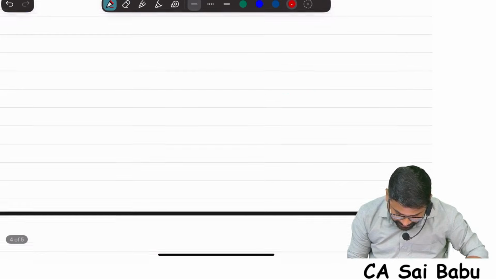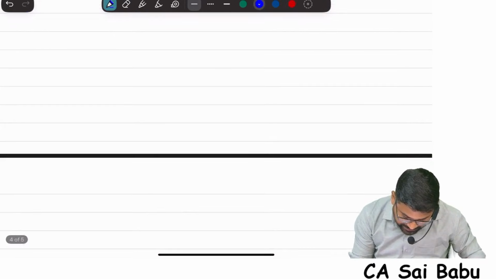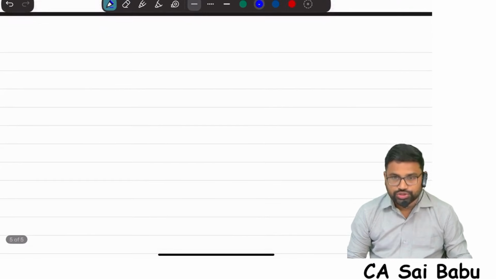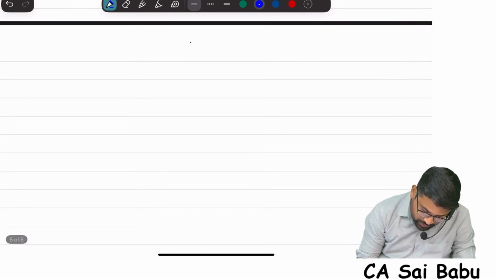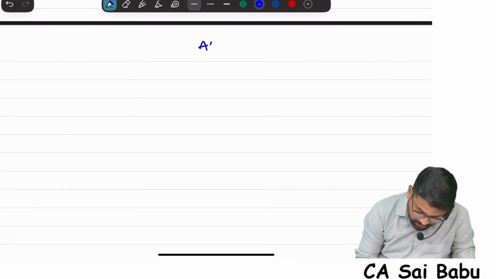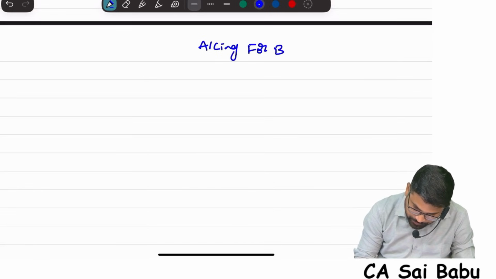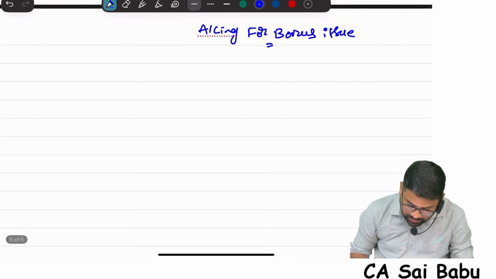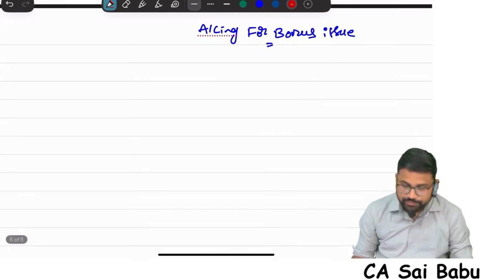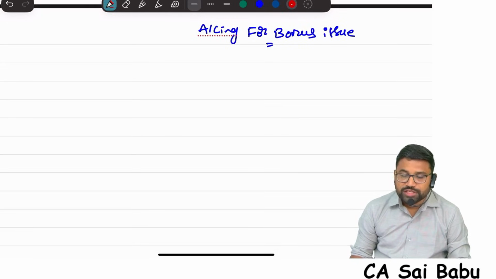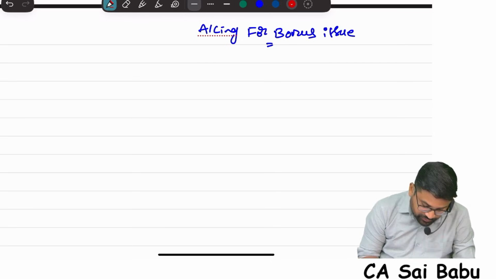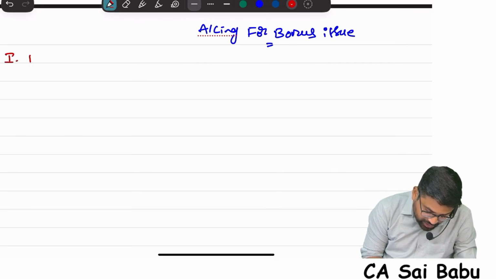Listen to me carefully. I will explain in a very simple manner accounting for bonus issue. So accounting for bonus issue, that means accounting entries. Tell me, sir, how many types of bonus are there? Two. One is fully paid bonus shares. First I am going to explain accounting entries for fully paid bonus shares.